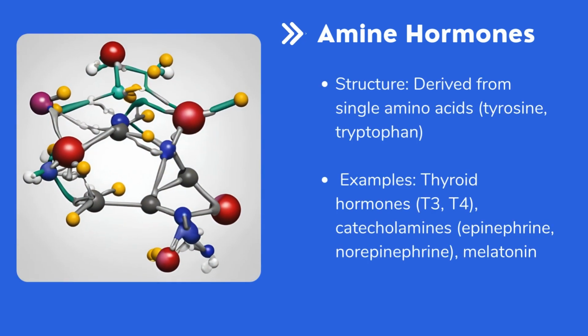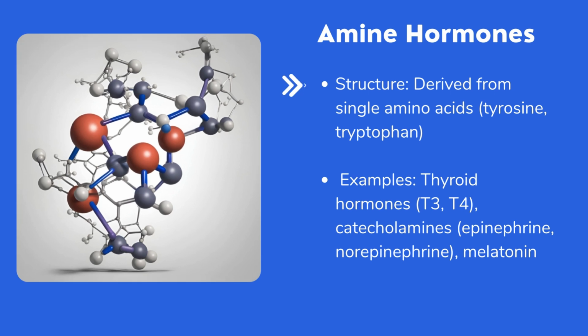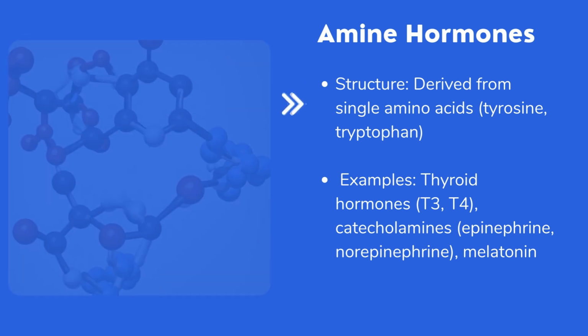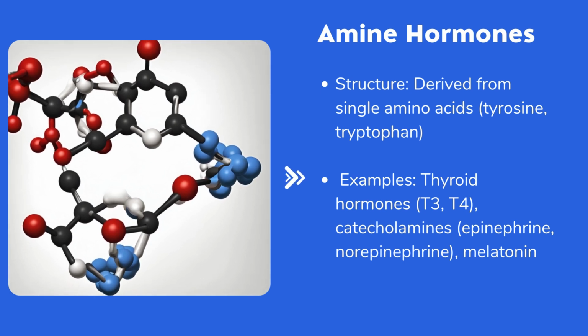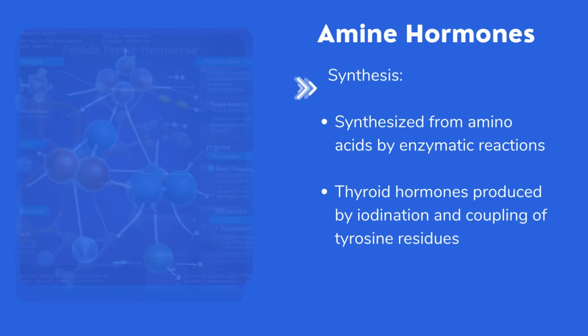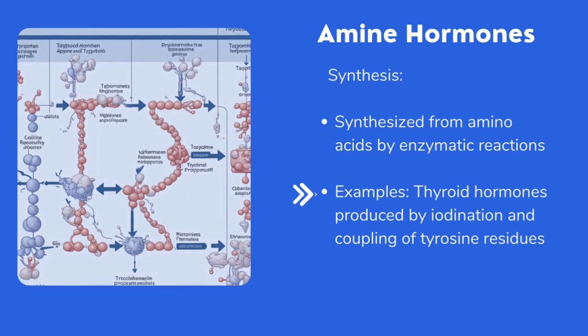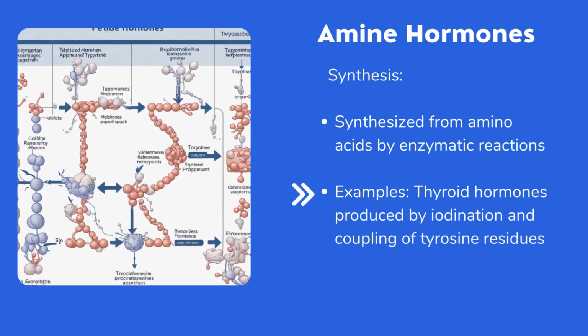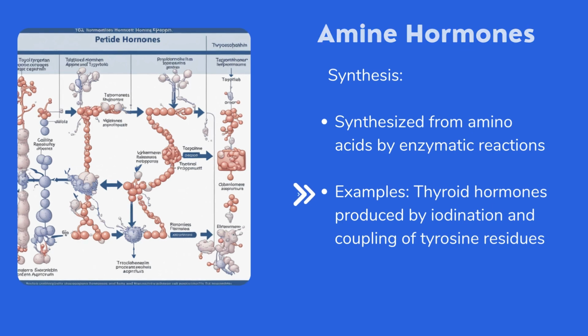2. Amine hormones. Structure: derived from single amino acids, mainly tyrosine and tryptophan. Examples: thyroid hormones, T3 and T4, catecholamines, epinephrine and norepinephrine, and melatonin. Synthesis: synthesized from amino acids by enzymatic reactions. For example, thyroid hormones are produced by the iodination and coupling of tyrosine residues within the thyroid gland.